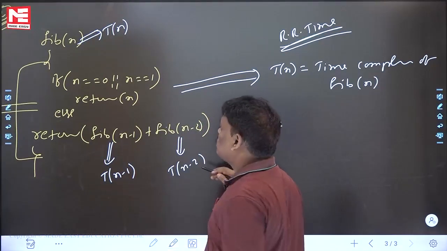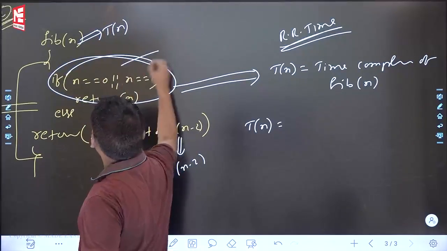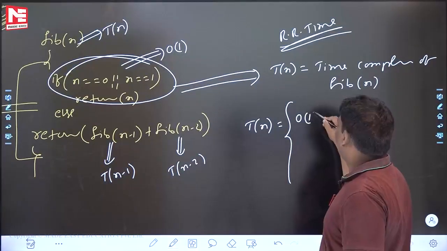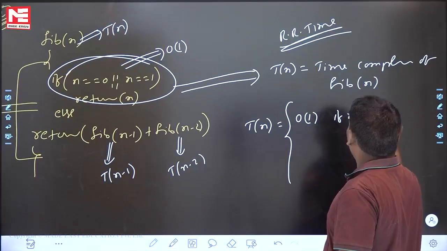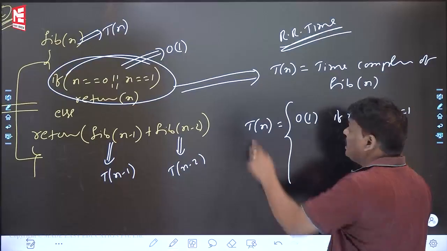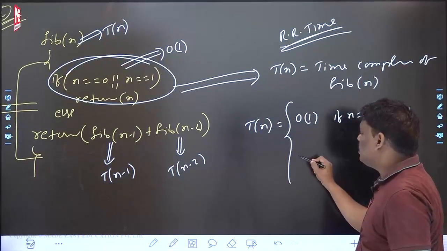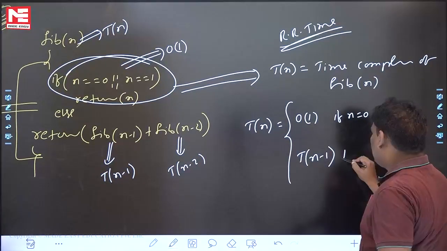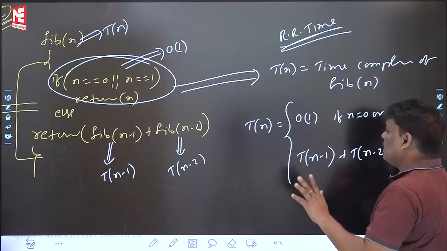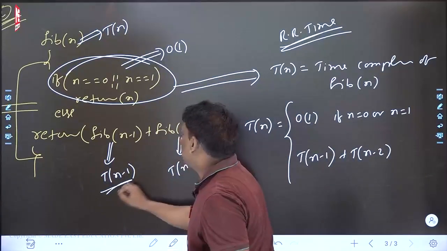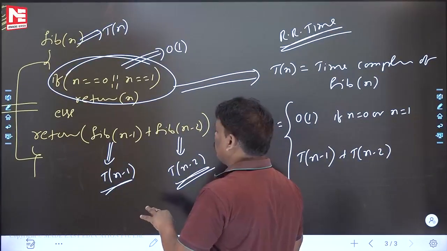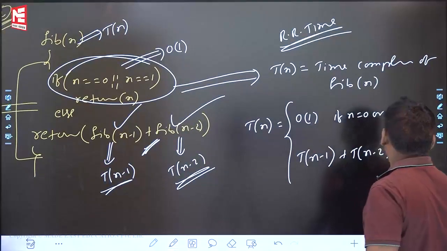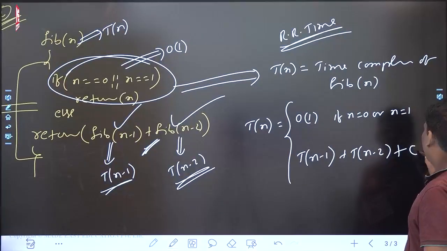Everyone knows, right? Next, is there any loop here? No loop, nothing. What is the answer? I am writing constant time now. Tn is equal to constant time if n is equal to 0 or n is equal to 1. Otherwise, in the else part, Fibonacci of n minus 1 is Tn minus 1, and Fibonacci of n minus 2 is Tn minus 2. After getting these answers, you have to add them, which takes constant time. Please be careful.